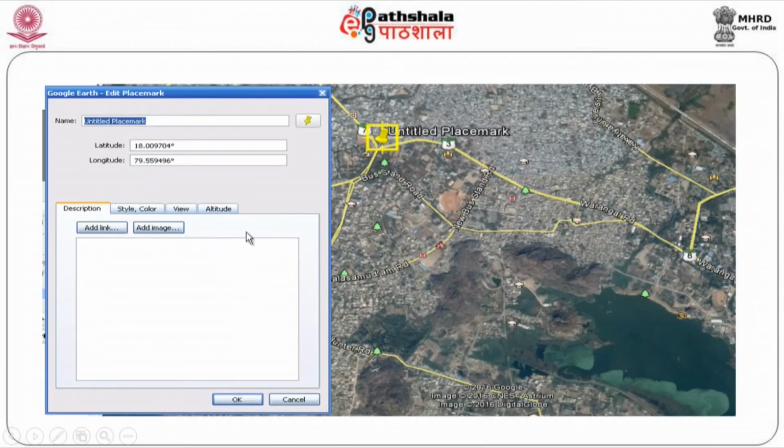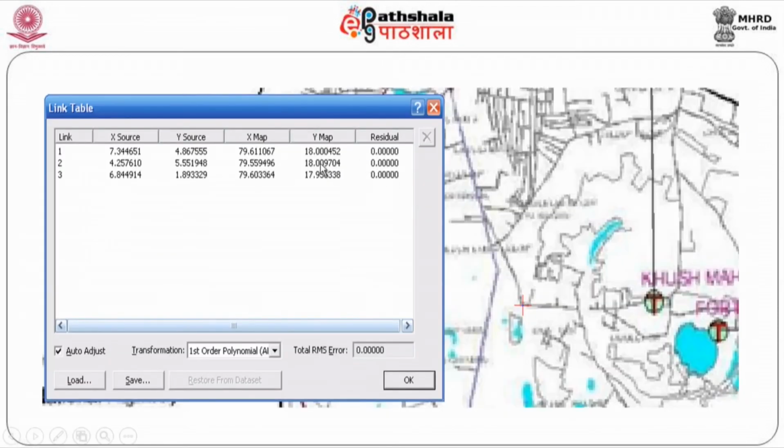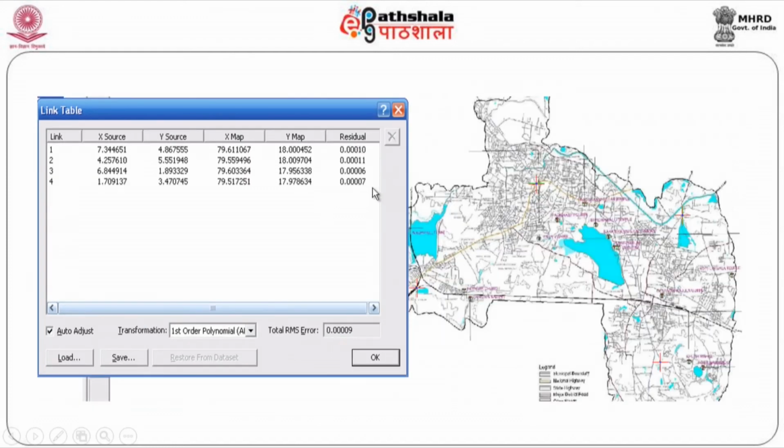Now, once I start working on the various points, you will get X and Y of various points, say point 1, point 2. Just identify the points, incorporate the values, and then ultimately you will be in a position to register that. See, with 3 points there is not much error, and you will finally get the 4 points, and all the 4 points will be almost literally error free, or with 0 percent error.